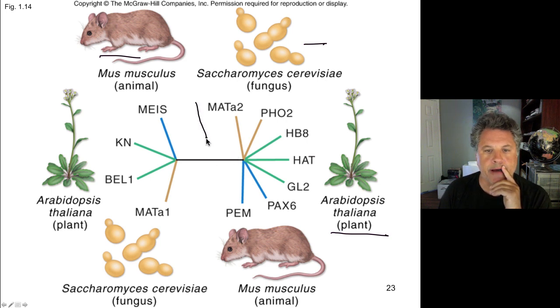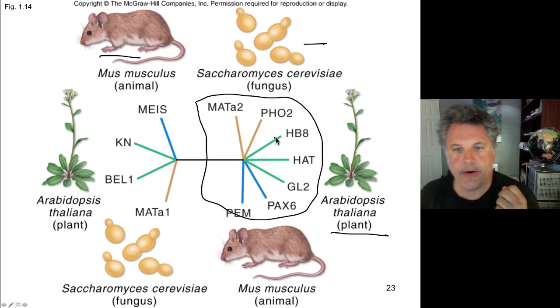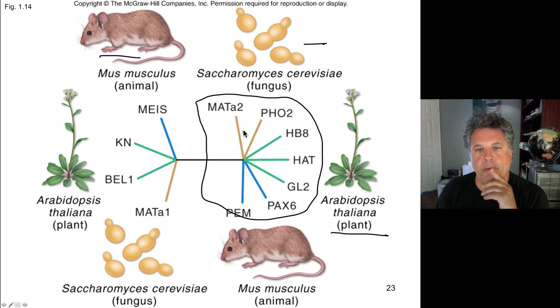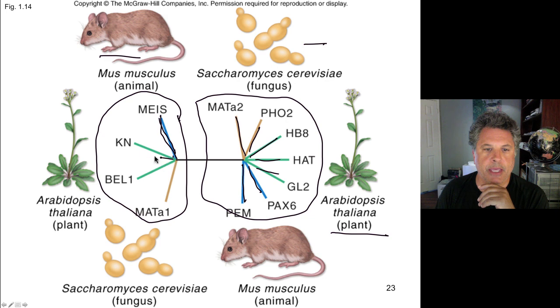And interestingly enough, you find that there's a group of homeodomain proteins that are closely related based on their sequence similarities. That group has members found in yeast, members found in plants, and members found in mammals. Another group of homeodomain proteins are closely related to each other, again with family members found in mice, in plants, and in yeast.